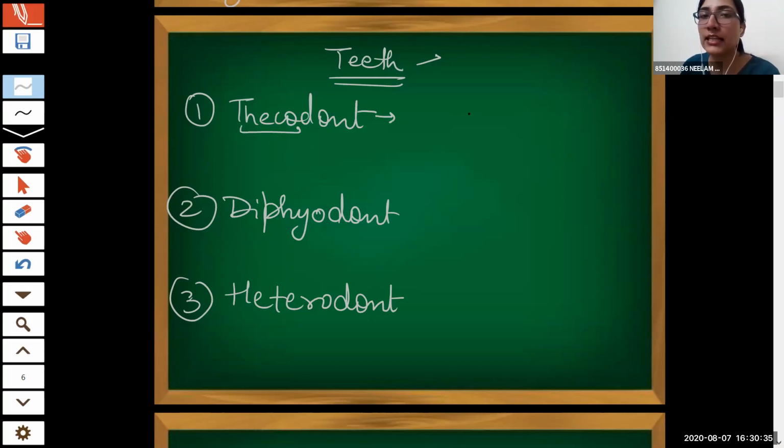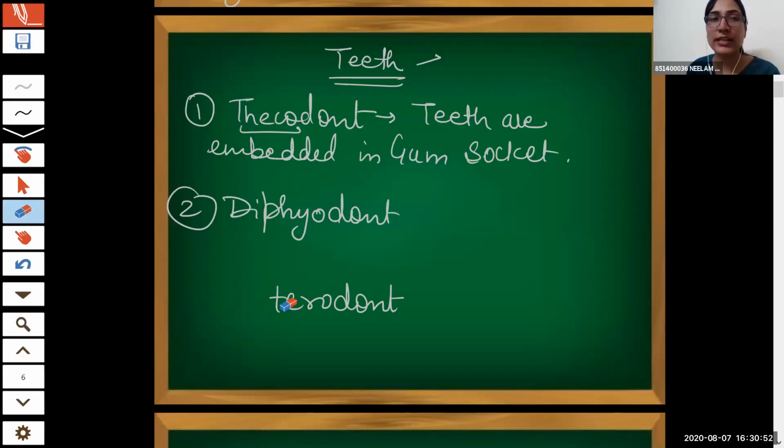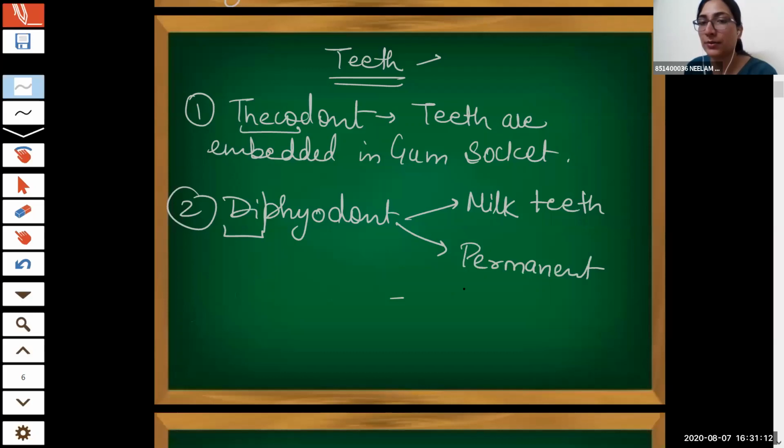Now, thecodont means that teeth are embedded in sockets of the jaw, gum sockets or jaw sockets. Now next is diphyodont. Di means two, twice. Milk teeth and adult teeth. Excellent. That means that teeth come twice through the lifespan. Milk teeth are the deciduous, temporary ones, right? And there is a permanent set also.